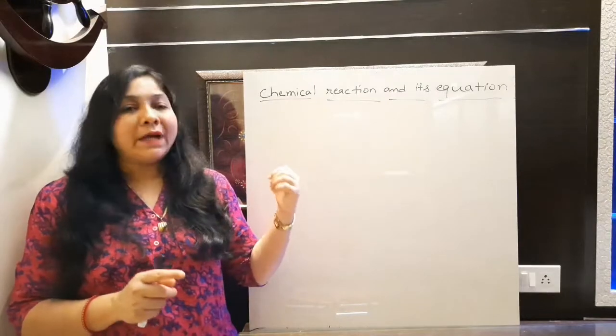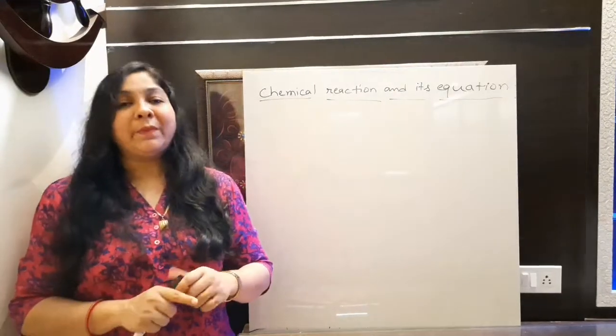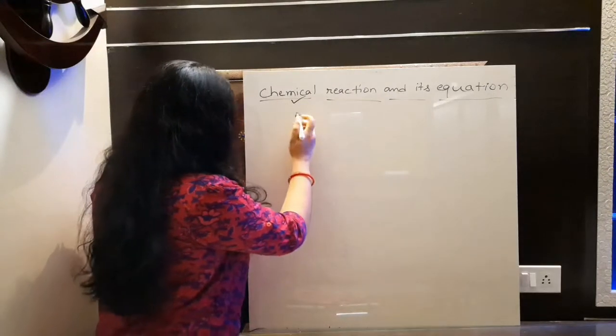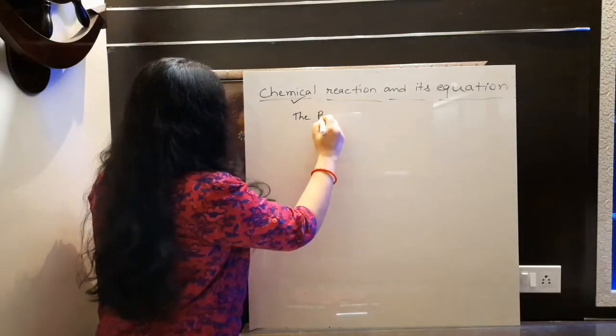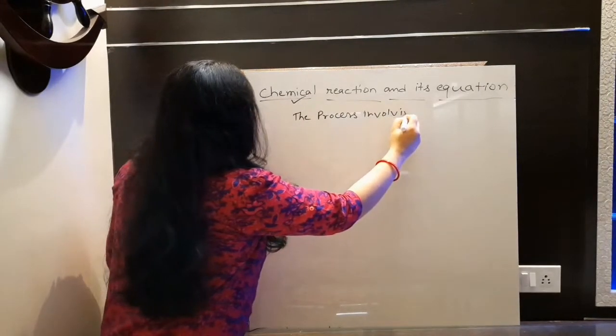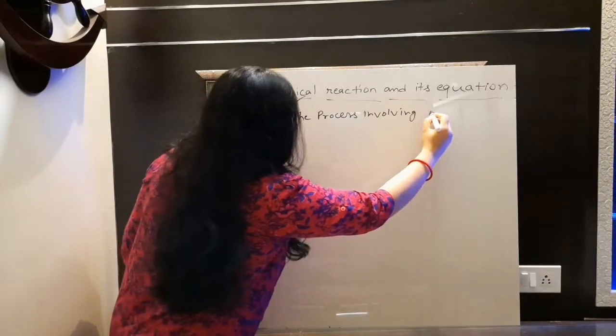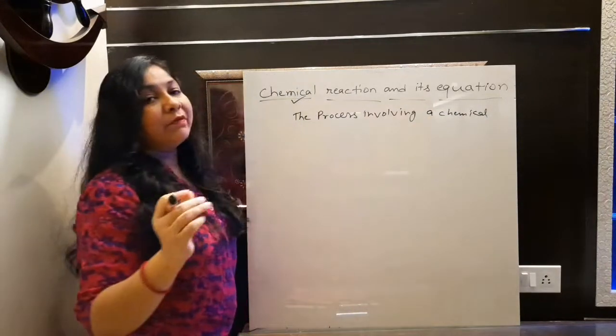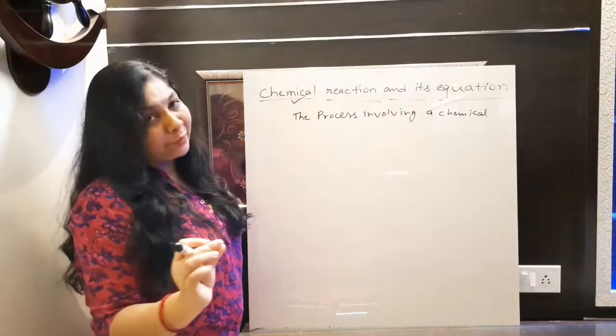So this phenomenon can be defined in terms of chemical reaction and chemical equation. First I am writing here the definition of chemical reaction. What is a chemical reaction? A chemical reaction is basically a process involving a chemical change, because we already discussed that we change the property of that substance.